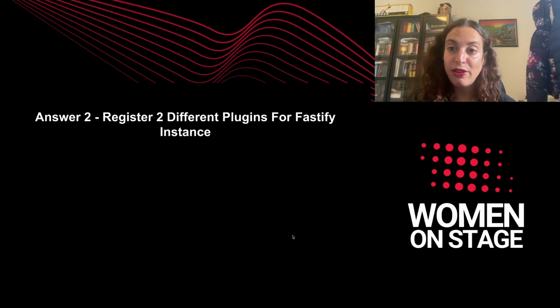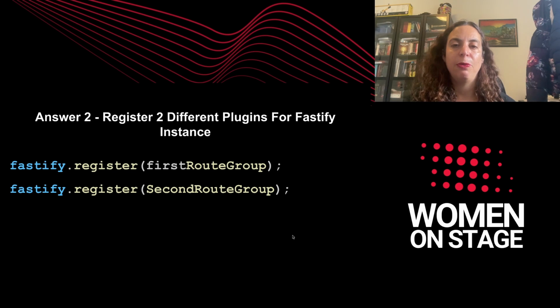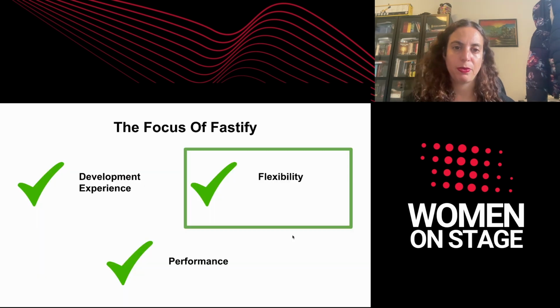So we need two different plugins, and we can register those two different plugins on the instance, and then we would have a different prefix on each plugin, and that way we are able to solve the problem.